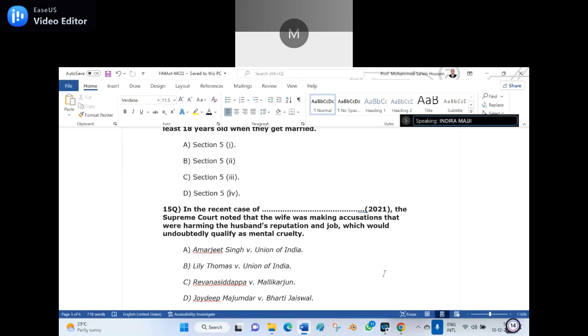All the five case laws are landmark case laws in Hindu law. Each and every case law, please read it. It may be useful. It may be asked in any other form. So here the right answer is D, Joydeep Majumdar versus Bharti Jaiswal. In that case law, the Supreme Court noted that the wife was making accusations that were harming the husband's reputation and job, which undoubtedly qualifies as mental cruelty.